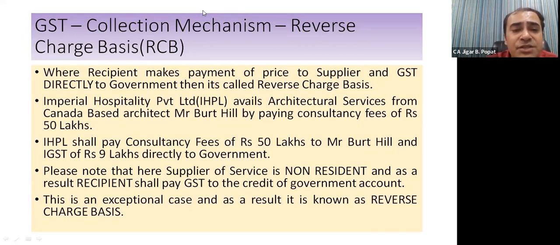Then what? IHPL shall pay. Now understand, architect is situated in Canada. And recipient of service, Imperial Hospitality Private Limited, is situated in India. Then IHPL shall pay consultancy fee of 50 lakhs to architect Bert Hill. And IHPL itself shall pay 9 lakhs, that is GST element, directly to government.